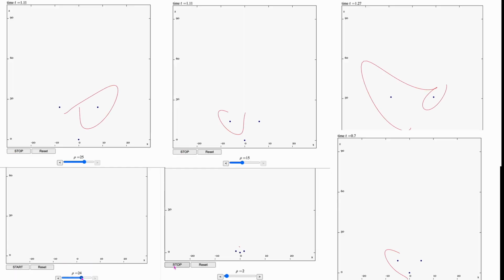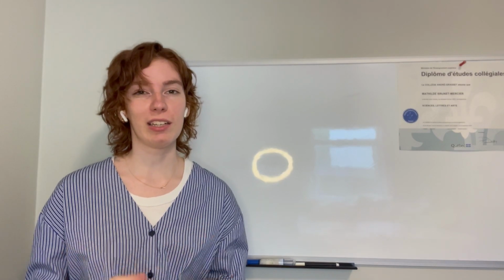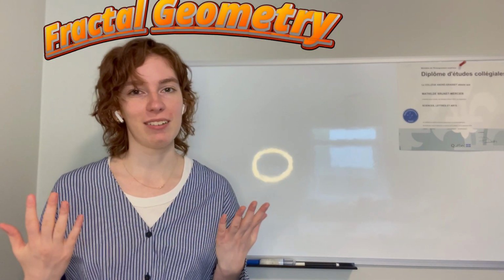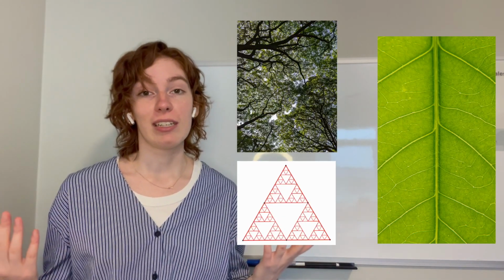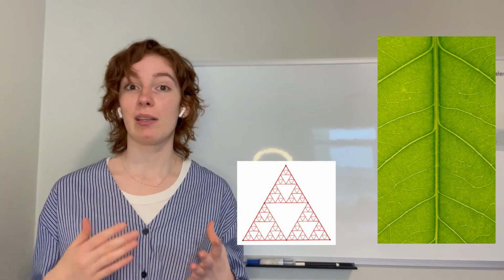For a large range of initial conditions, all of them will get on the Lorenz Attractor, meaning that each path is an infinite curve in a finite space. Since this isn't possible in Euclidean geometry, we have to look at another type of geometry, fractal geometry. It explores shapes that look similar at any scale, like the branches of a tree or the edges of coastlines, and can describe these complex patterns with simple rules.